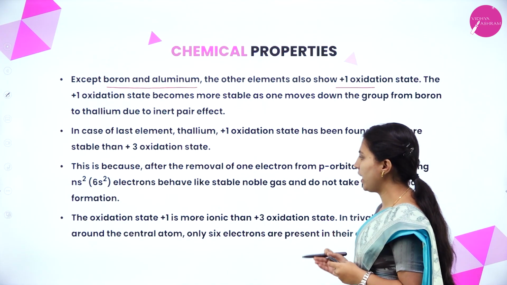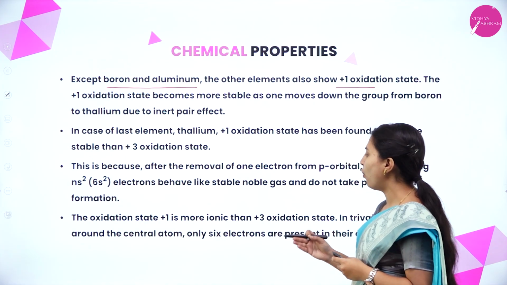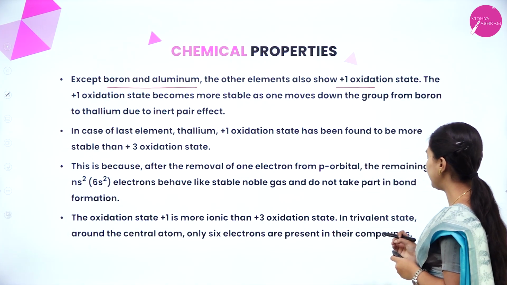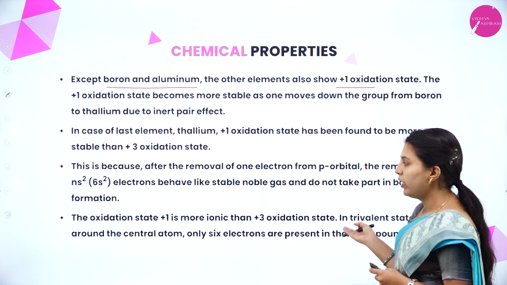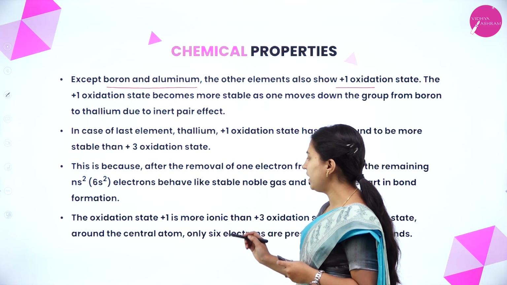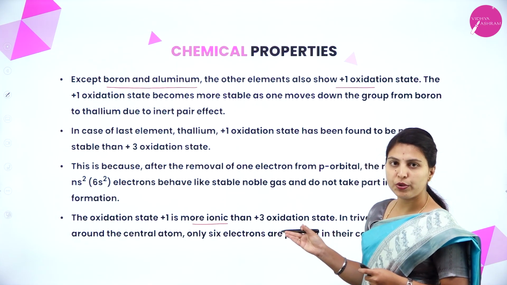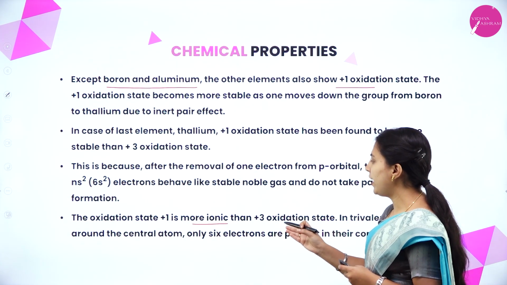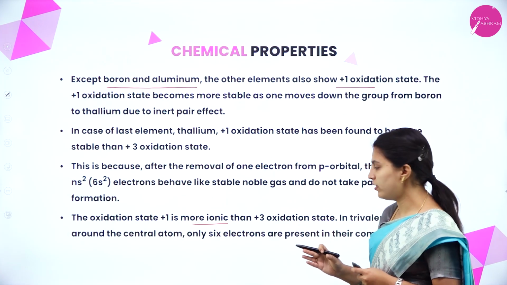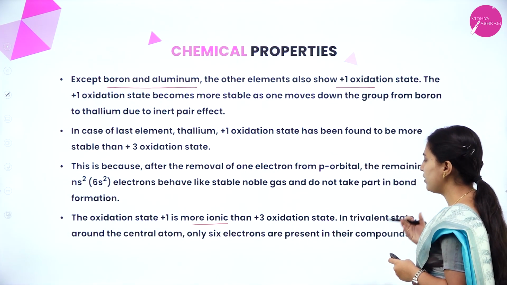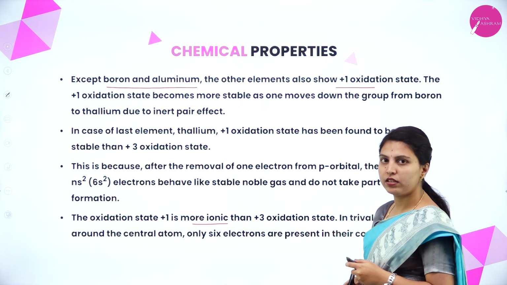In the trivalent state, around the central atom, only 6 electrons are present in their compounds. Here, the +1 oxidation state is more ionic than +3. In trivalent compounds, what is happening? The central atom should have only 6 electrons, but it has more in other compounds.